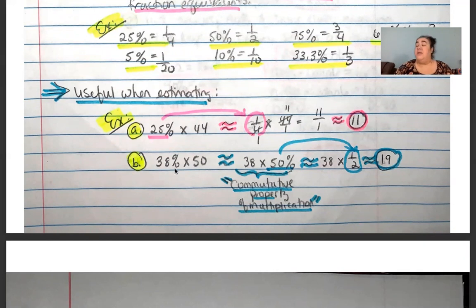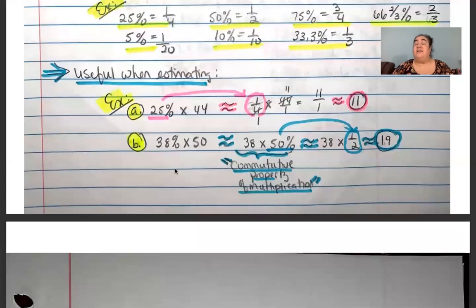And then another scenario, and this is where the fact that multiplication is commutative and we have the commutative property of multiplication becomes very useful. We have what is 38% of 50? Well, 38% of 50 is the same thing as saying 50% of 38, right? Because multiplication is commutative.